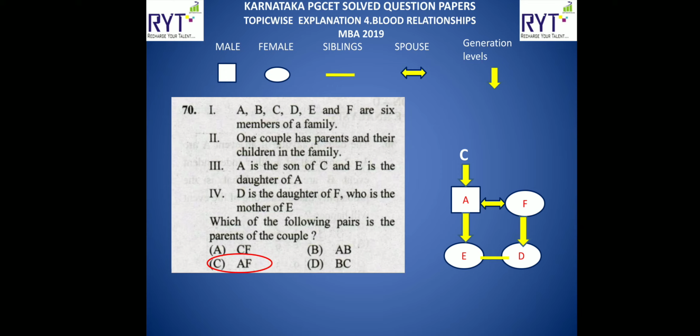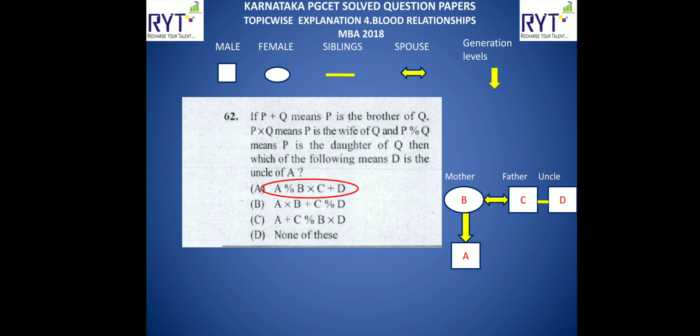Next, D is the daughter of F, who is the mother of E, which means D is the daughter of F, and F is the mother of E they are telling, which means A and F are husband and wife and E and D are the daughters of them. Now the question is, which of the following pairs is the parent couple? If you observe, CF not possible, AB not possible, AF possible. AF are the parent couple. A is the husband, F is the wife.